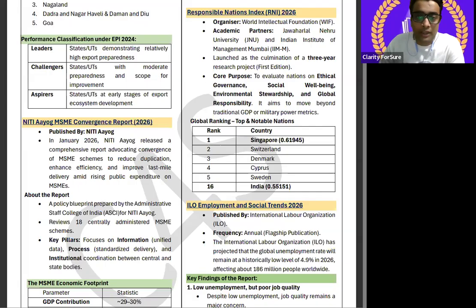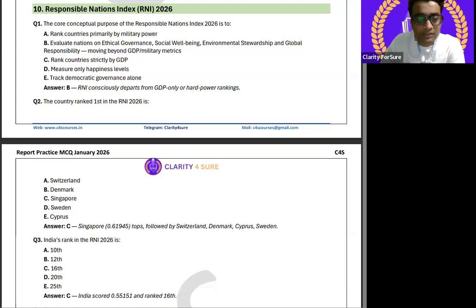Now only you can understand till now. I hope everyone understands my criteria. First, I make you understand with the theory, then I discuss the important MCQ related to it. So this is the important MCQ related to this. If you have understood the things and made a short set of notes, that is key points, you can easily understand what I have discussed, and the question you can easily answer.